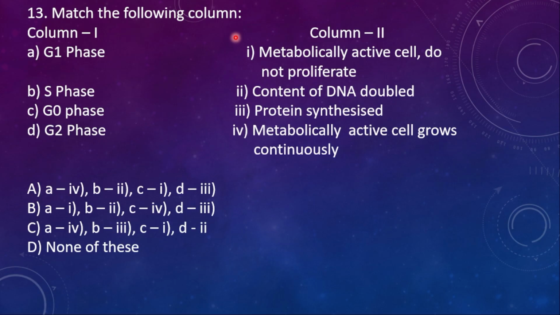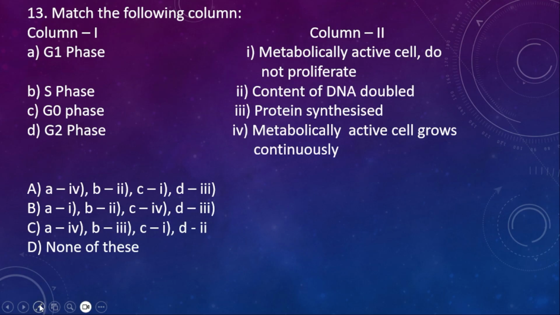13th question, match the following column 1 with column 2. G1 phase, metabolically active cell do not proliferate; S phase; G0 phase; and then G2 phase. So here the right option, if you know any of the two, you can get the answer. For example, if I know S phase, the content of DNA is going to be doubled. So B is 2. If I go with B is 2, option A has B 2, so C is cancelled here.